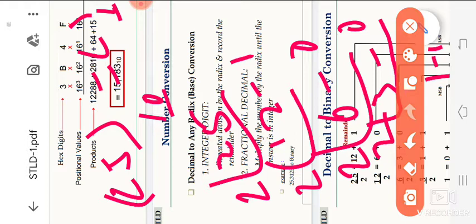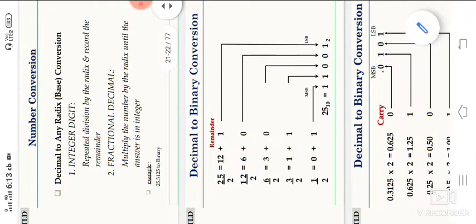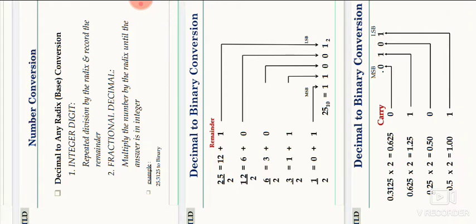So we have observed clearly in this problem we are solving. The answer is written by noting down from bottom to top. That means 1 1 0 0 1. So we are getting the answer 1 1 0 0 1. So this is the decimal to binary conversion.